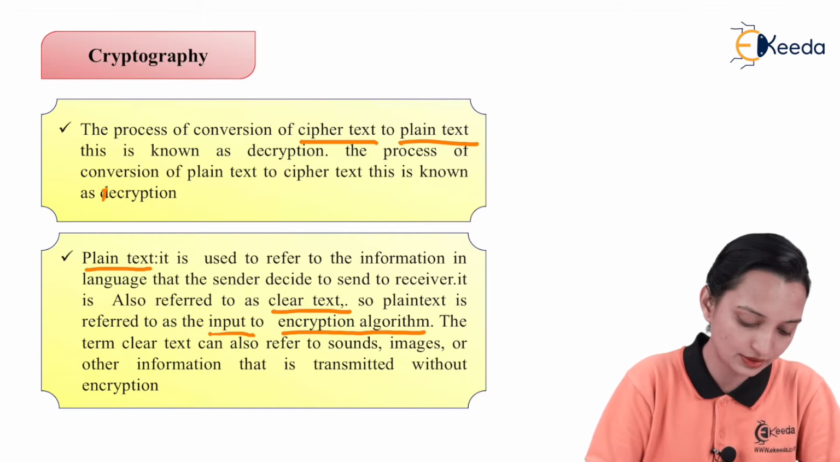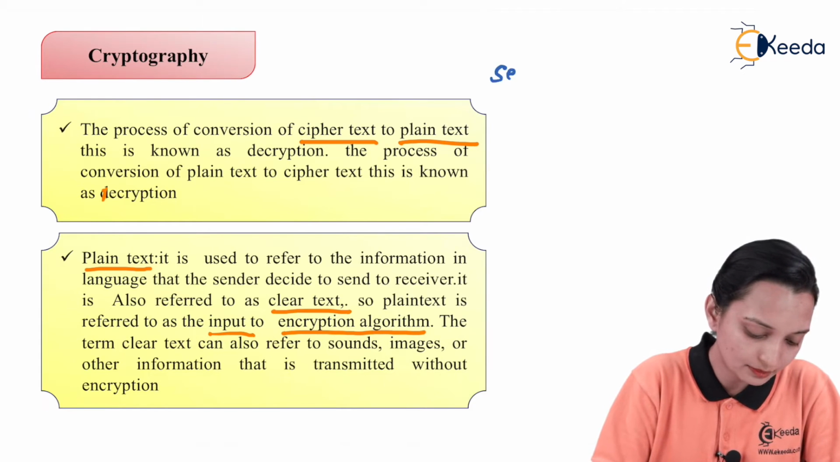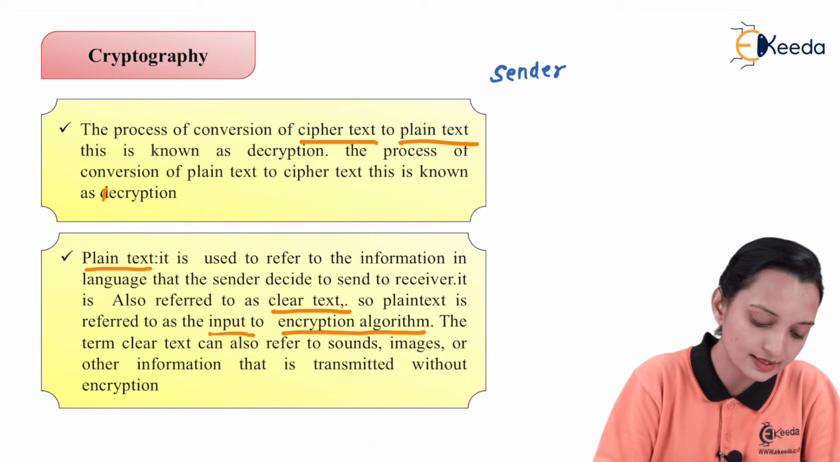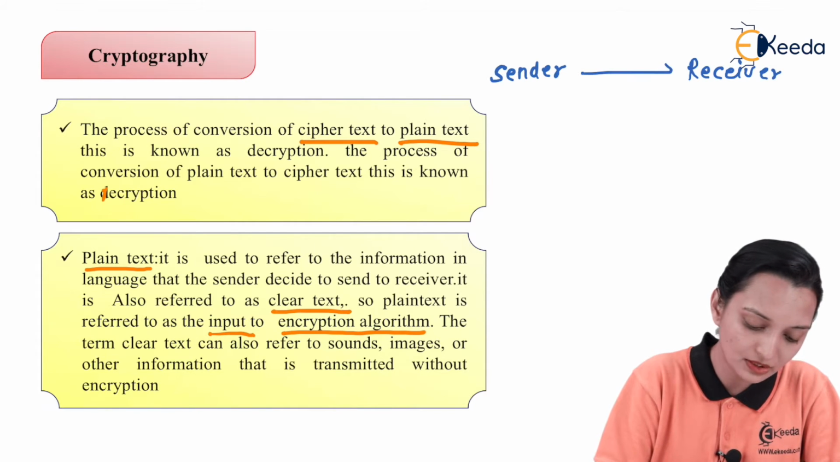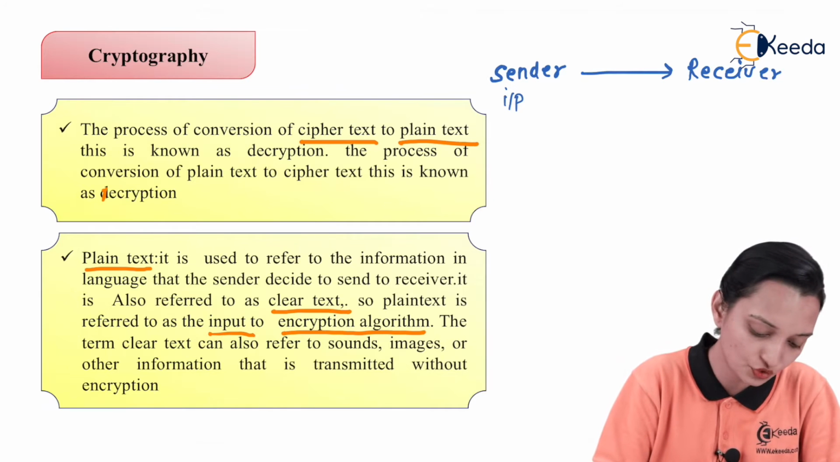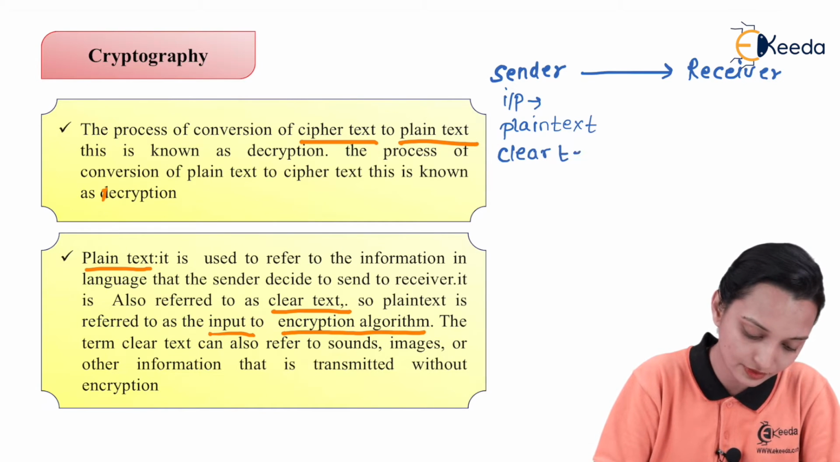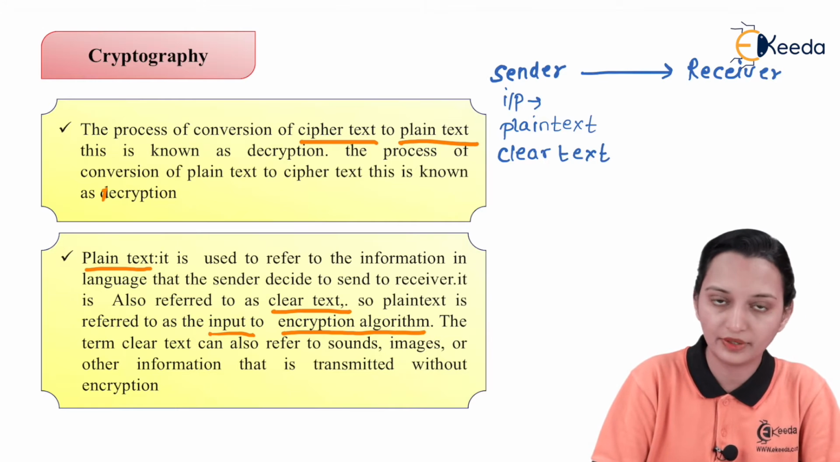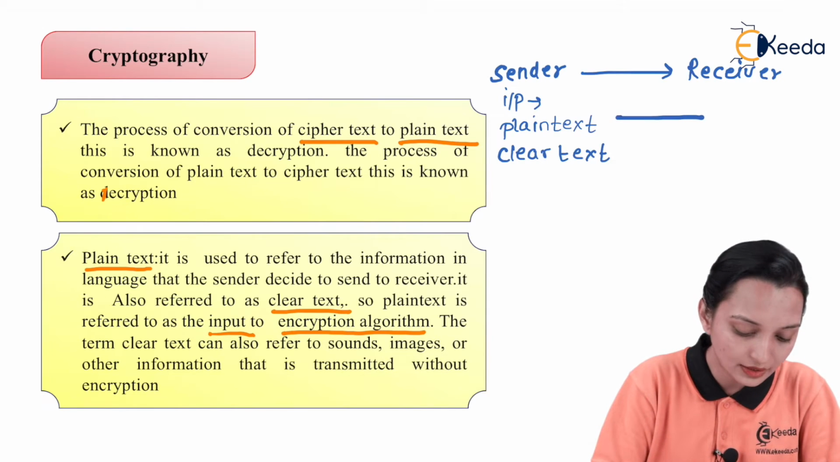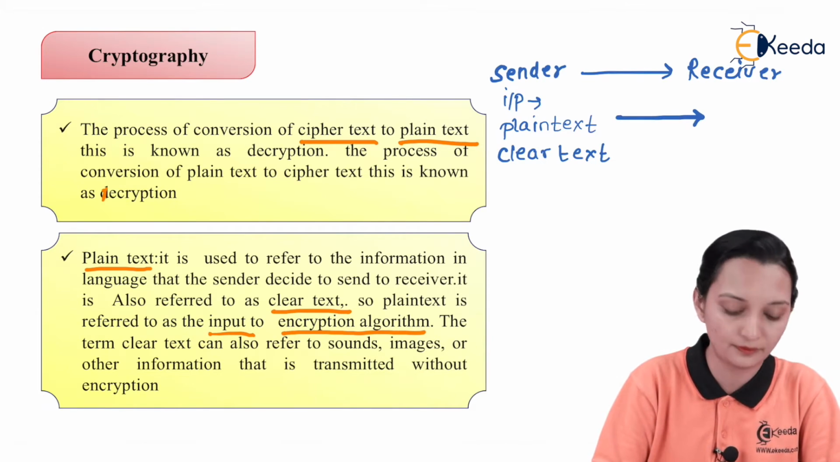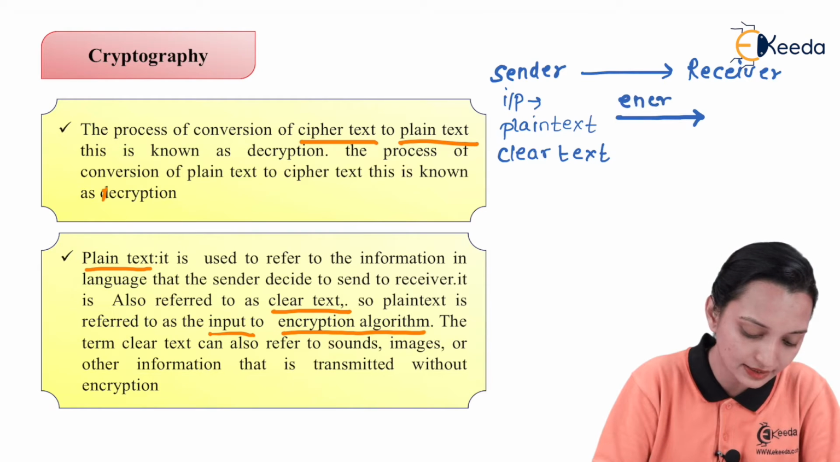Now, we will try to understand. This is the sender. This is the receiver. I require to transmit a message. So, the first message is the input message, which we can call plain text, or we can call it clear text. And when that is converted into the other form, the process is known as encryption.